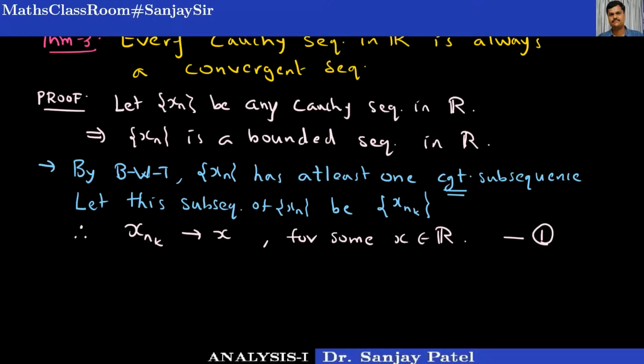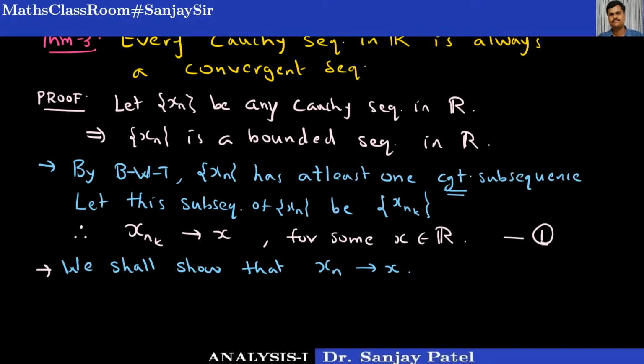The interesting thing here is, I will be proving that the same x is the limit of the original sequence xn. If I prove that the sequence xn converges to x, then the theorem will be proved. So we shall show that the sequence xn also converges to x. This is my aim. Once this is proved, the theorem is over. It is proved that the given Cauchy sequence xn is convergent.